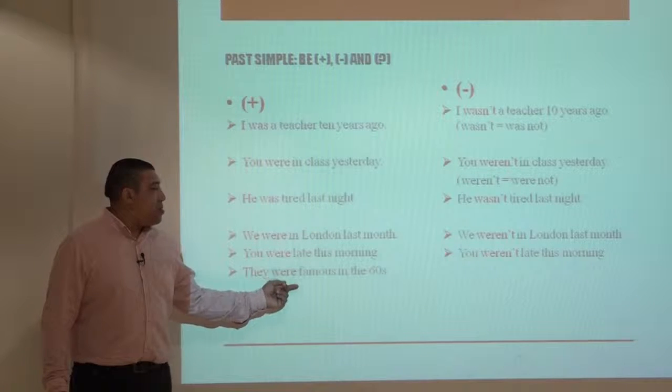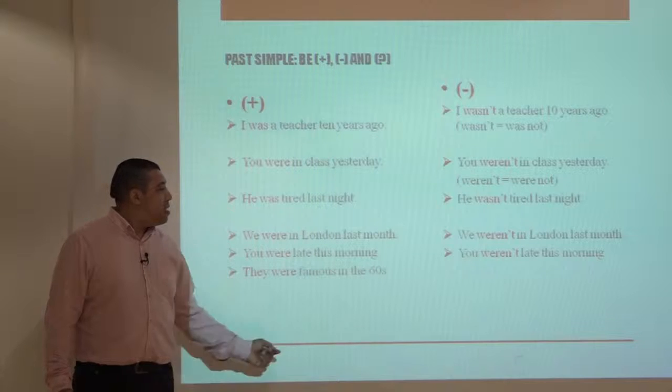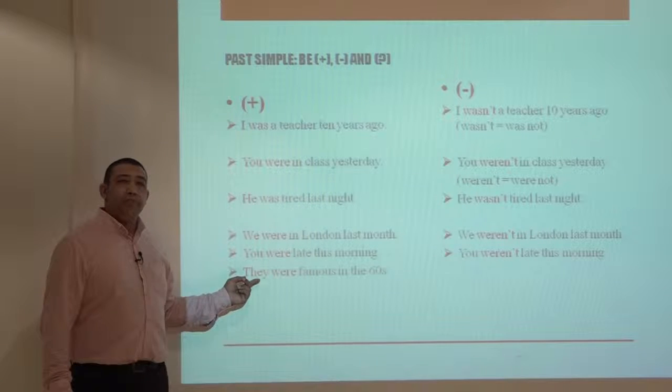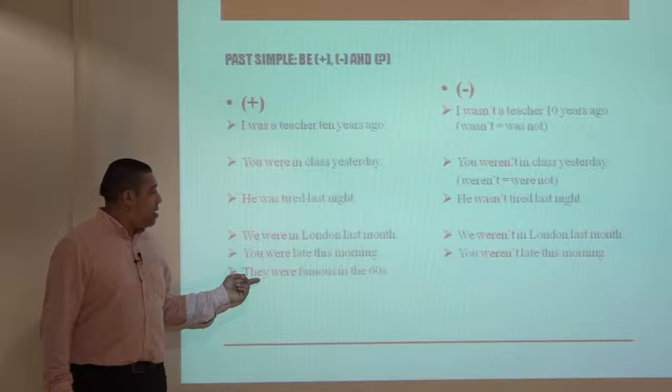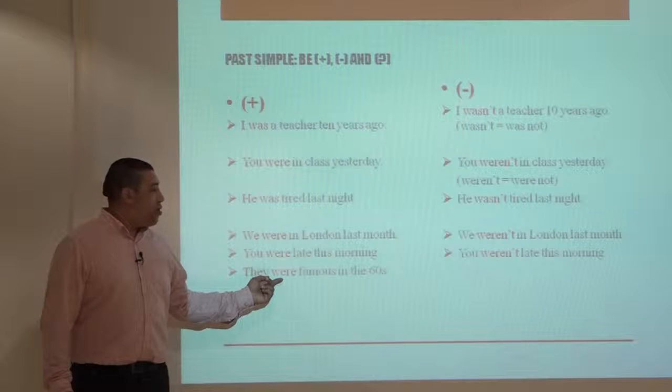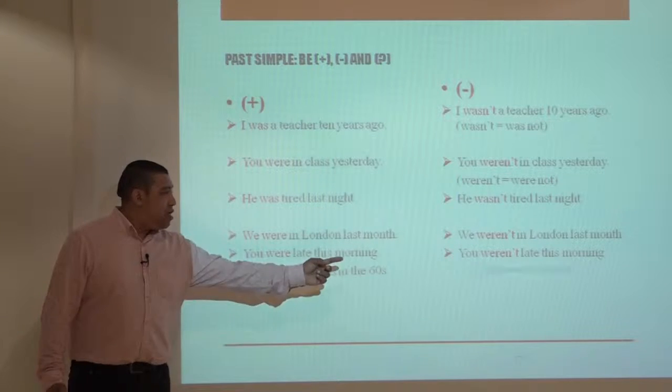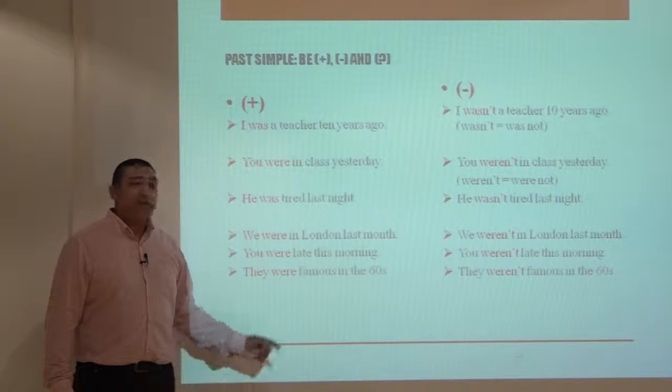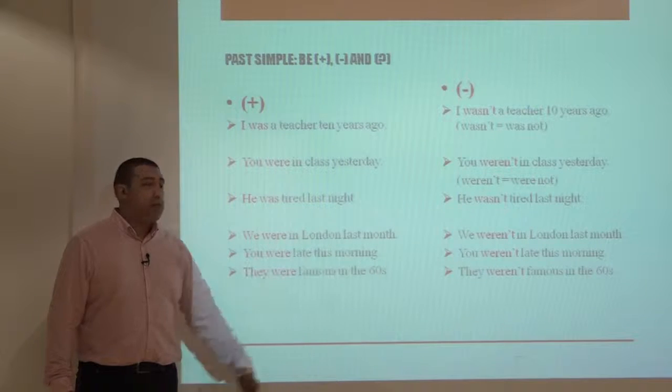They were famous in the 60s. As we have plural pronoun here, they, we always use were in positive sentences. And the negative form is they weren't famous in the 60s.